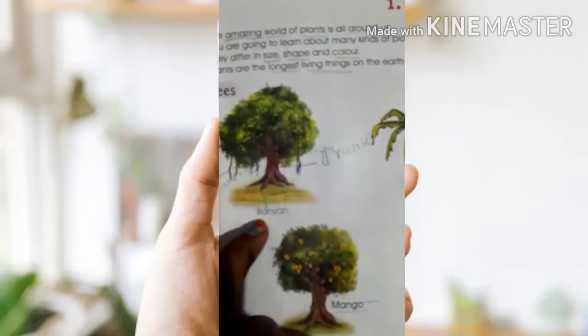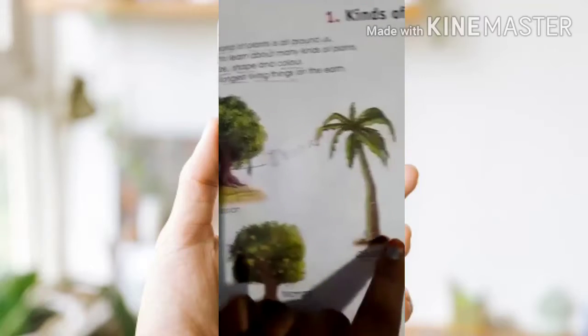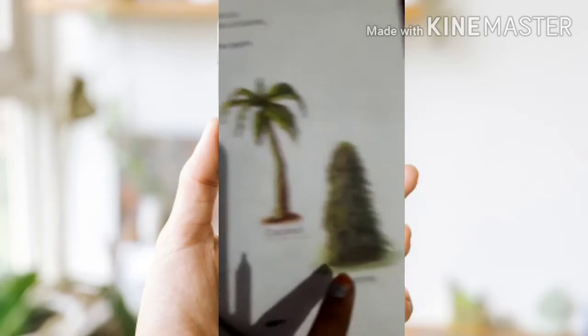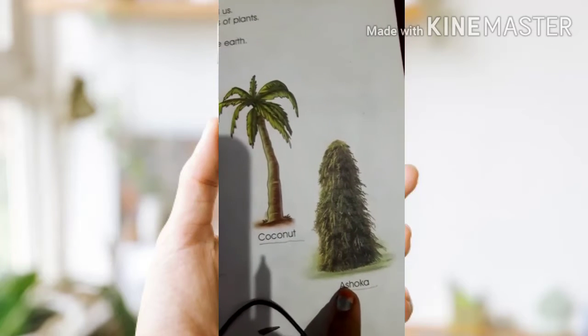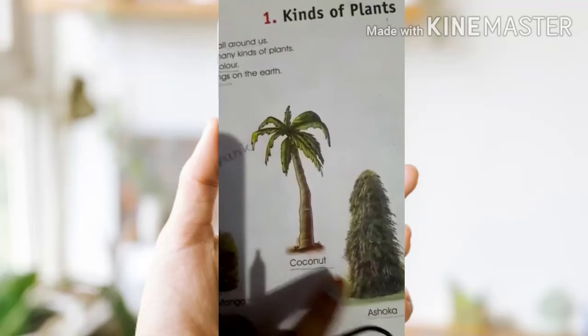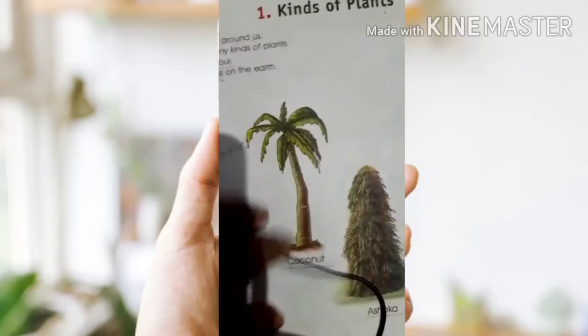So these are some examples of trees. What are they? Banyan tree, coconut tree, mango tree and Ashoka tree. These are very tall trees. Coconut tree and Ashoka tree are very tall.